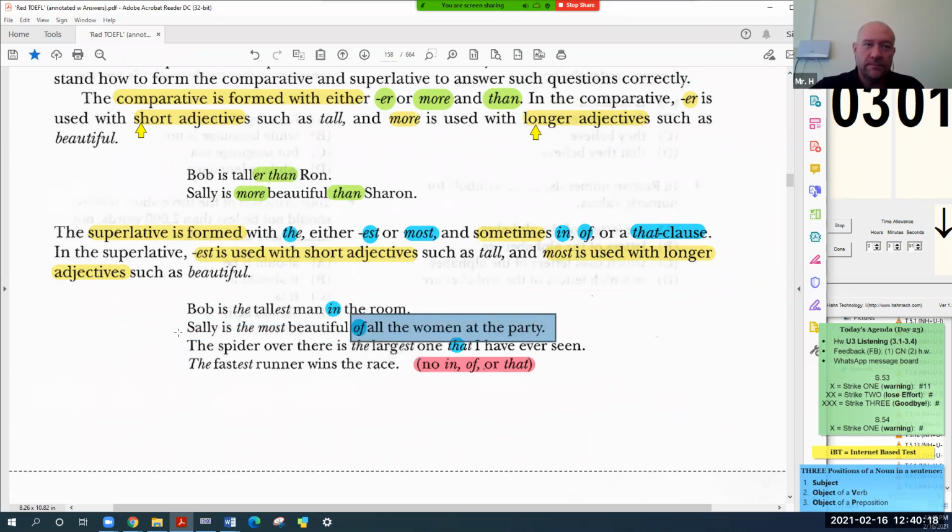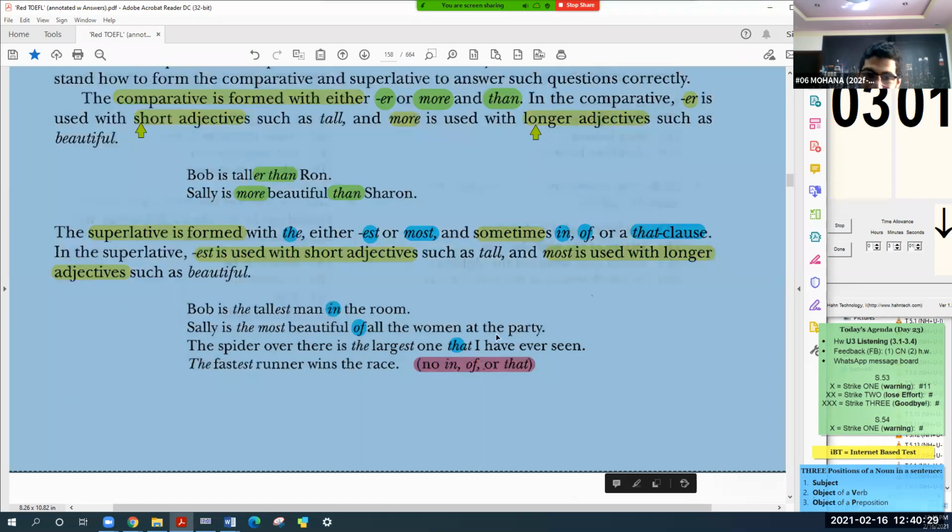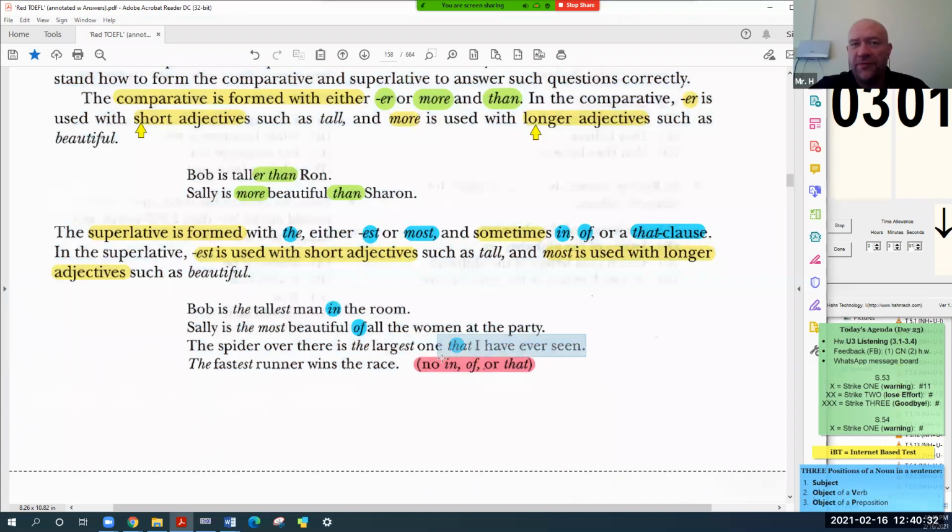The spider over there is the largest one that I have ever seen. Can I remove this part? Yeah, you can. But it will not be clear. If you say the spider over there is the largest one, the largest one in the world? Really? I don't think so. So we often add this information, you see?